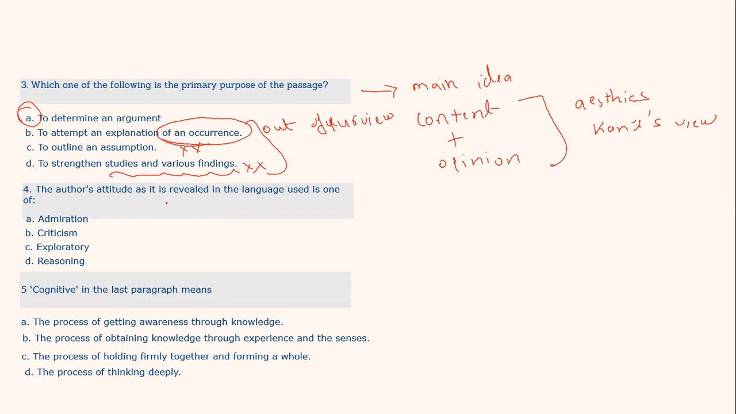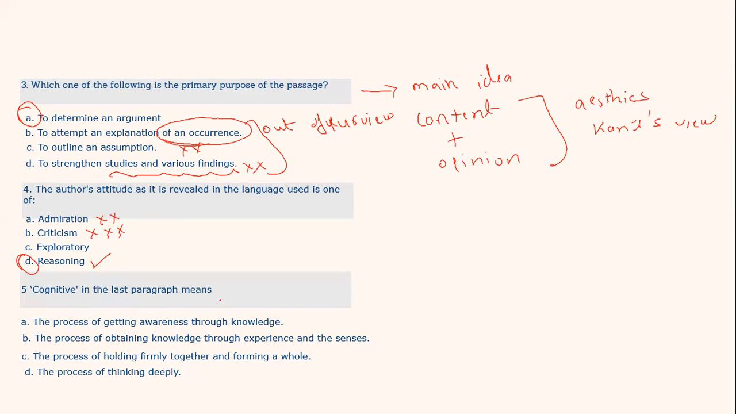For the author's attitude as revealed in the language used, what is the author's attitude? Admiration? No, he has not admired Kant. He simply discussed it. Criticism? No, he has not criticized. Exploratory or reasoning? If we look at the passage, everything has been explained through examples, through logic. So that is why the answer is reasoning and not exploratory in nature. The answer is reasoning here, because the author has given logic for everything. Whatever he is saying, he has given a lot of examples.